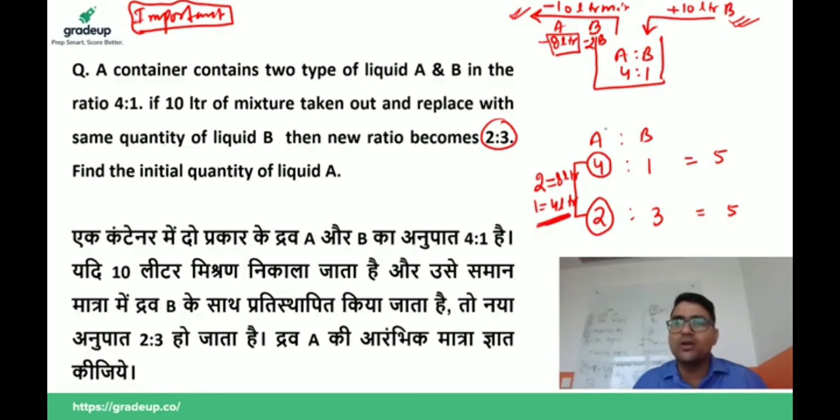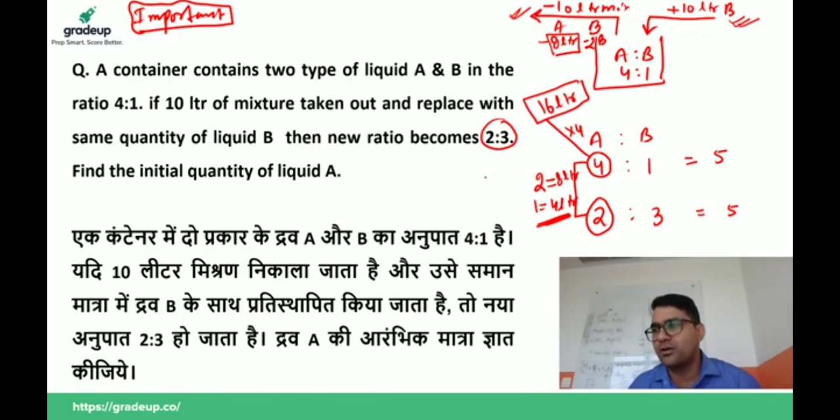If 1 is equal to 4 liters, then 4 is equal to 16 liters, which is the answer. This is the shortcut to solve this question. If A was 4 units initially and now A is 2 units, then A decreased by 2 units, and here A decreased by 8 units. So 2 is equal to 8, 1 is equal to 4, so 4 is equal to 16.